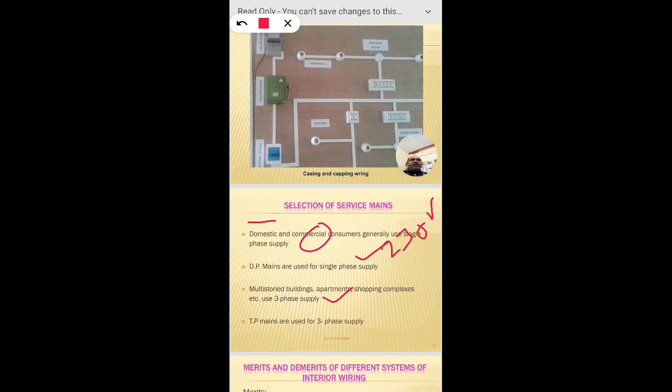Then we prefer the three phase system, that is the R phase, Y phase, B phase, and neutral, and a 440 volts AC system is preferred for these apartments. And triple pole mains are used for the three phase system. Iron clad triple pole switches are generally used as controlling switches and protective devices.